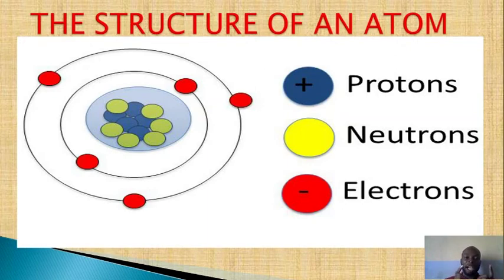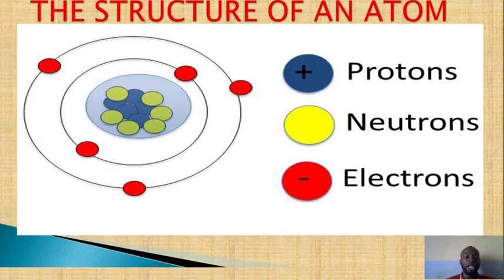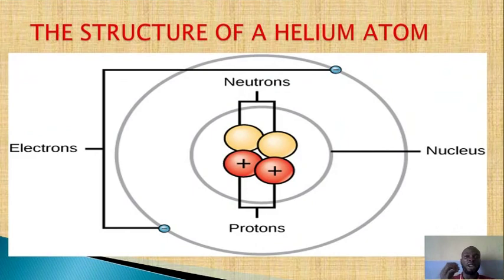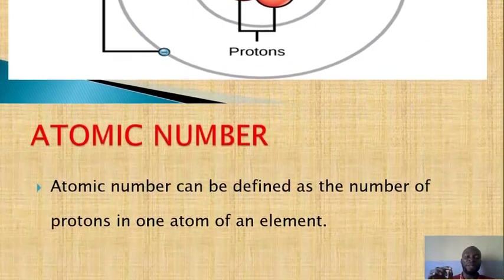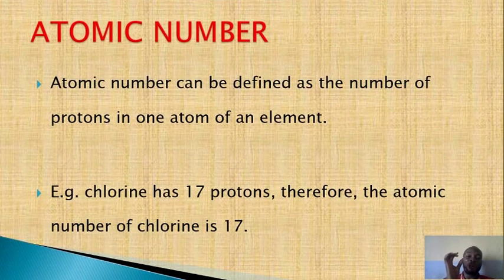Okay. I repeat once more. The number of protons and number of electrons are always the same for a neutral atom, unless it is an ion. That is where you have a difference in the number of protons and number of electrons. I will spare that for another class. So today our major concentration is on knowing what atomic number is, and we have defined atomic number, and I have gone further to tell you that the number of protons and number of electrons in a neutral atom is the same in every element.